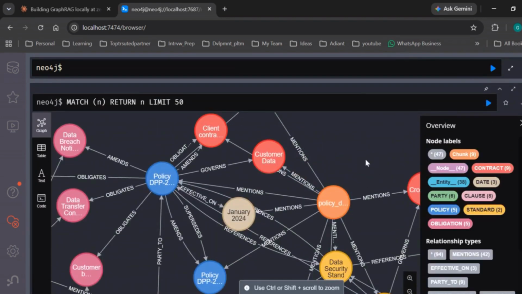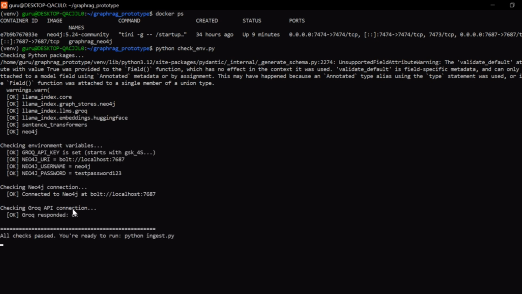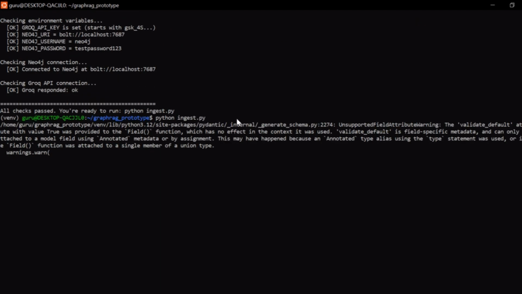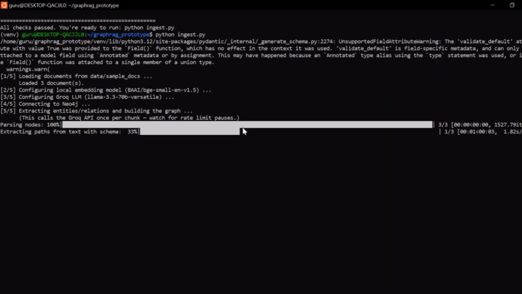Here's the actual build. It runs on a completely standard laptop, no GPU. LlamaIndex orchestrates everything. Neo4j Community Edition, free, runs locally in Docker as the graph database, and a local embedding model, BGE small, happily runs on CPU.